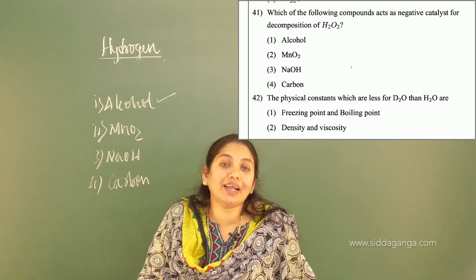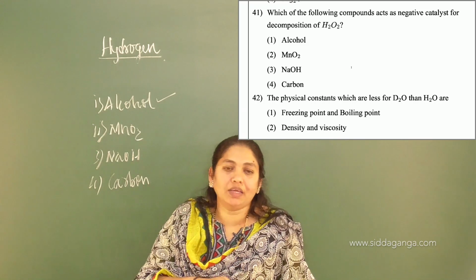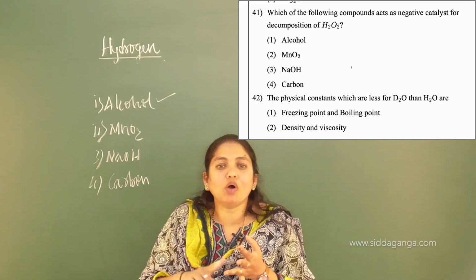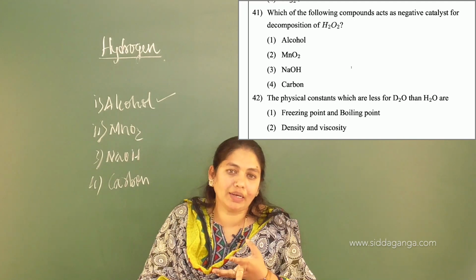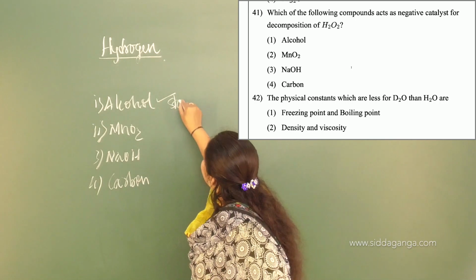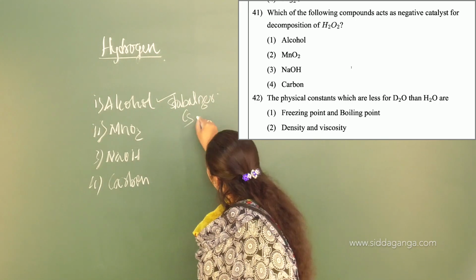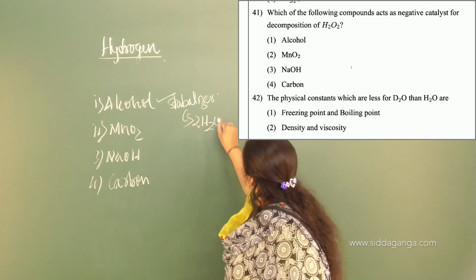Or we can add stabilizers like urea, alcohol, or ammonia. These all act as stabilizers. Alcohol is a stabilizer. It will prevent the decomposition of hydrogen peroxide